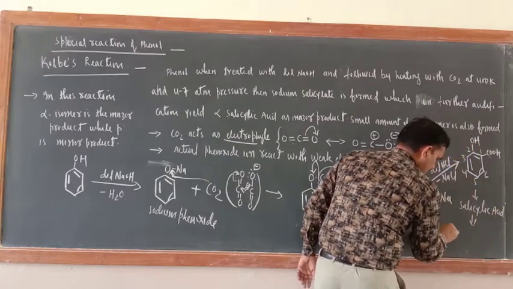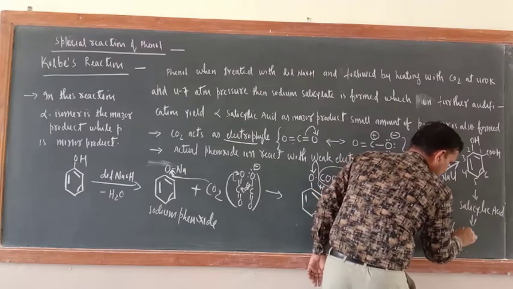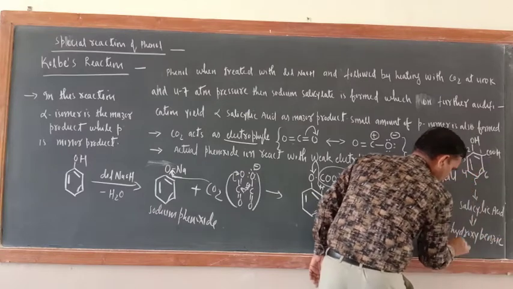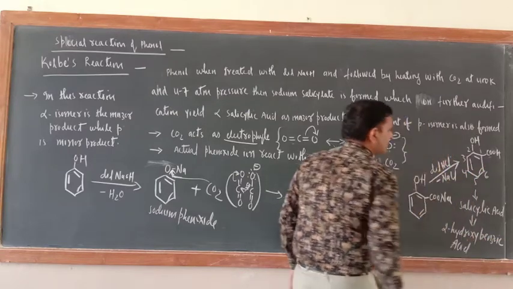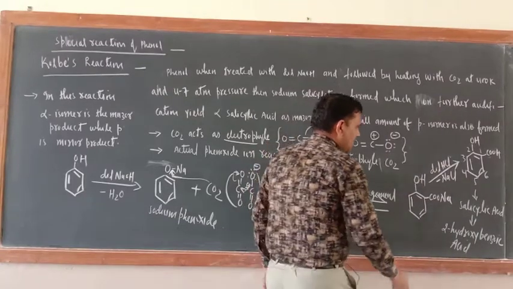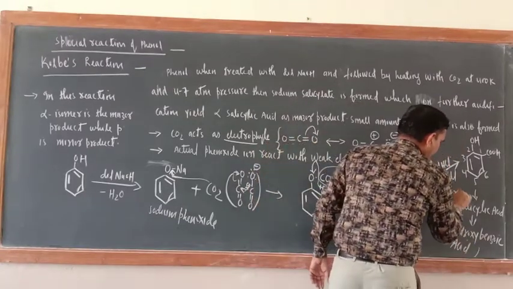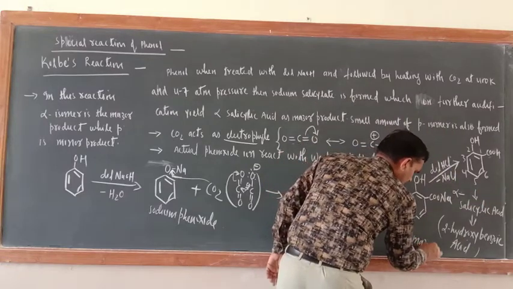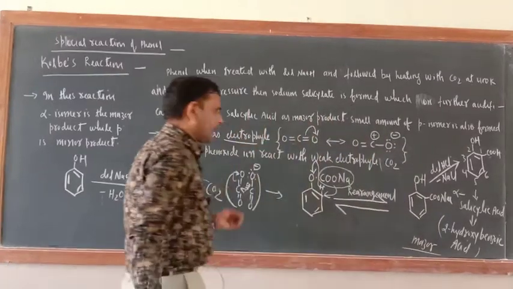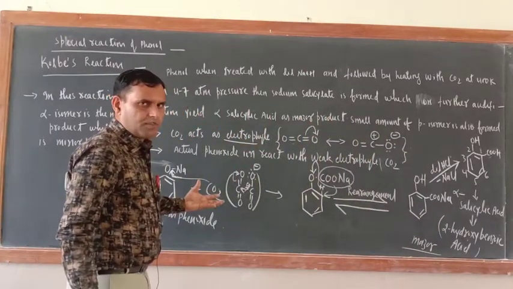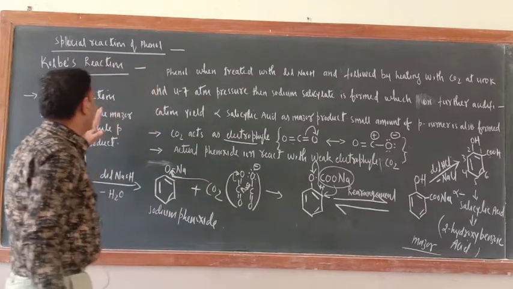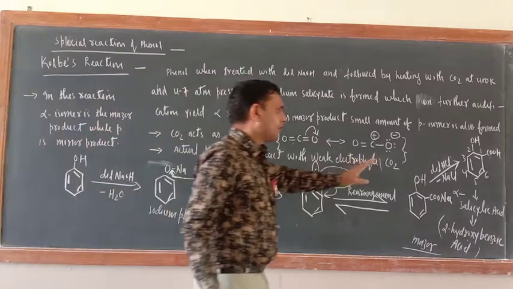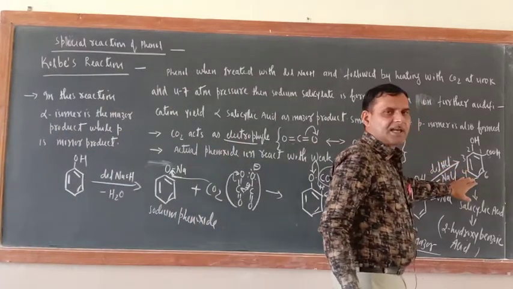This is also known as 2-hydroxybenzoic acid. This is the IUPAC name, and this is orthosalicylic acid also, you can say. This is the major product. Now a small quantity of para isomer will also be formed here. So this is all about Kolbe's reaction. It means from phenol we can get a very important compound, that is salicylic acid.